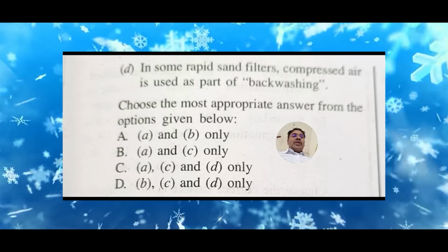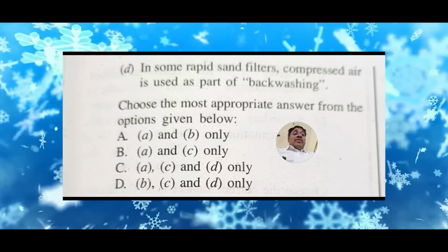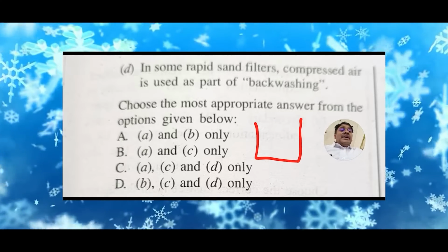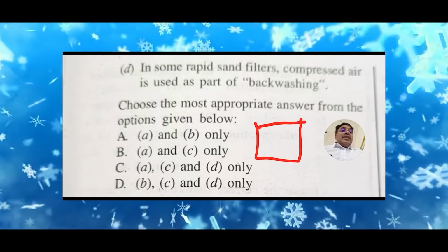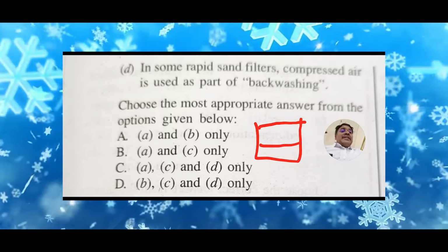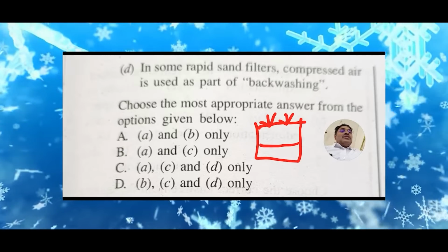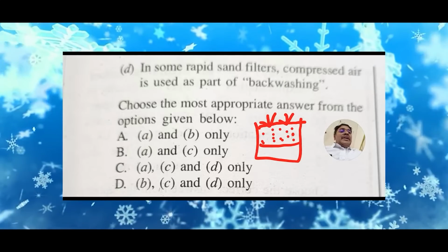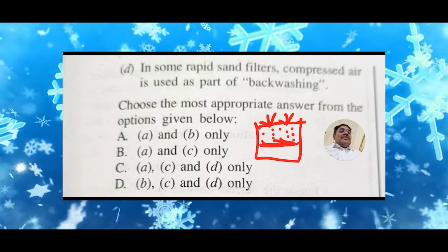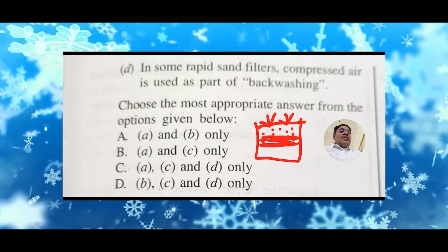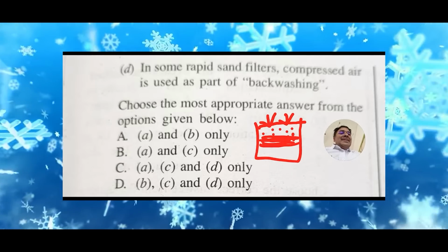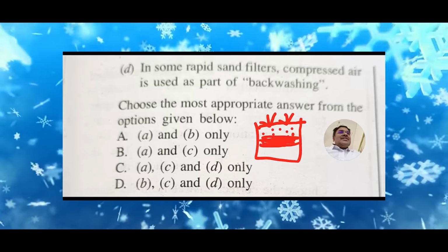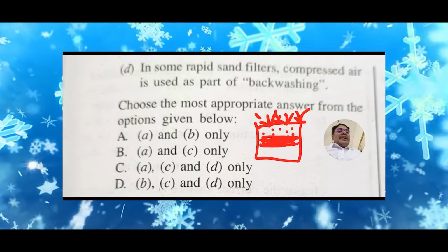So, now we have to find out what the rapid sand filters are, which are crucial in the water purification process. The loss of head refers to the difference in height between the water entering the filter and the water level within the filter, indicating the resistance to the flow of water. As water passes through the filter, particles are trapped in the sand layer, leading to a gradual decrease in filter efficiency as the filter gets clogged. This doesn't mean the sand layer increases in height, but the space between the sand particles reduces, increasing the resistance. So the resistance will increase here, and the water will enter with difficulty.